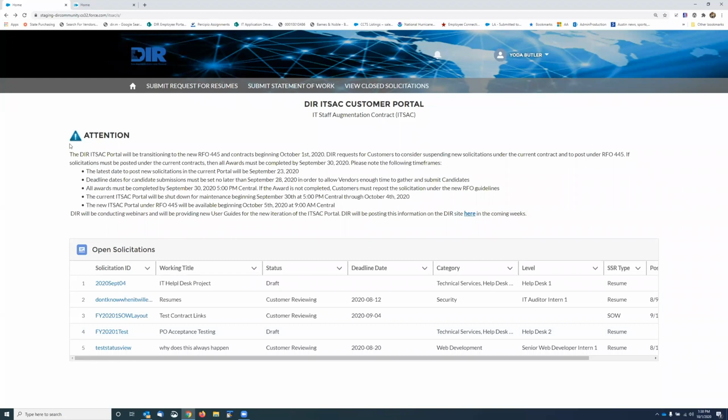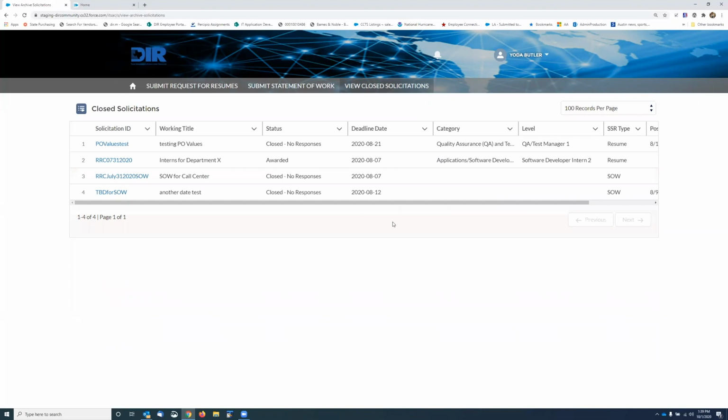All this detail right here won't be here starting October 5th. If you're using the system for the first time, your open solicitation list right here will be empty. Actually, it's going to be empty for everybody because any of the previous fiscal year's solicitations will be up here in the closed solicitation tab. I'll take you there right now. So these are ones that have been closed, either closed because of no response, they've been awarded, or they were canceled by you.